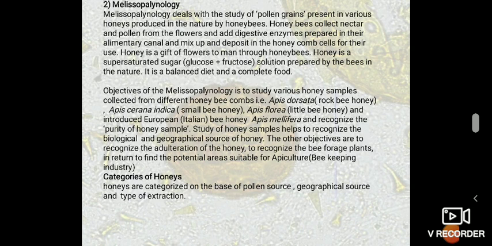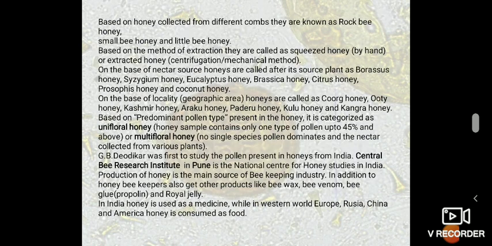And the categories of honeys: they are categorized on the basis of pollen source, geographical source, and the type of extraction. Based on the combs, they are known as rock bee honey, small bee honey, and little bee honey. Based on the method of extraction, they are called squeezed honey or extracted honey.